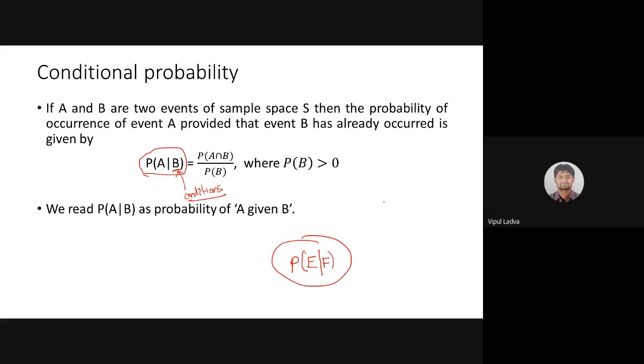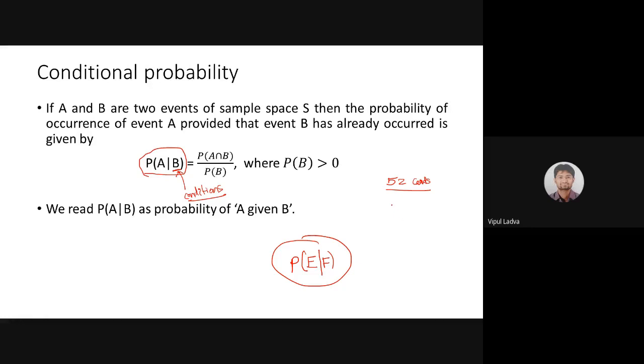Let me give you an example. I have 52 cards in front of me, a deck of cards. We are quite familiar with the 52 cards. In that deck, we have 4 suits: club, spade, diamond, heart. Each suit has 13 cards: 1, 2, 3, 4, 5, 6, 7, 8, 9, 10, then jack, queen, and king. So 13 times 4, that is 52 cards.